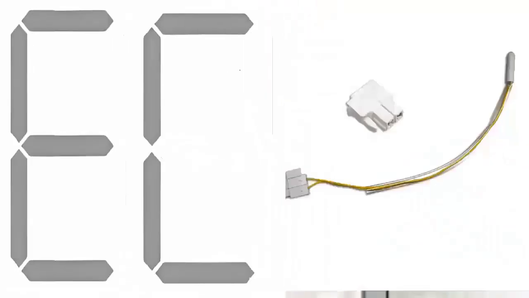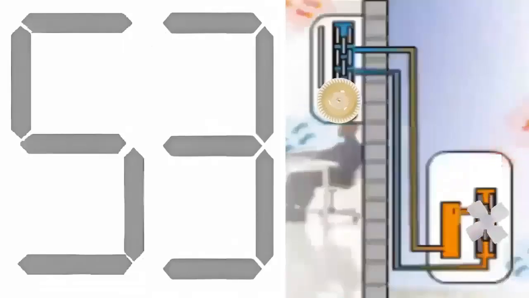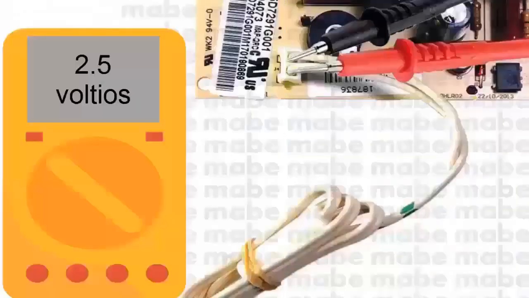G. With the sensor connected and the electronic board powered on, measure the voltage supplied by the board, with the multimeter set to the DC voltage scale. This value should be around 2.5 volts.